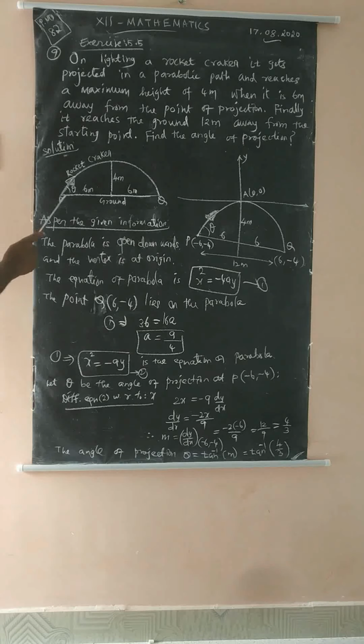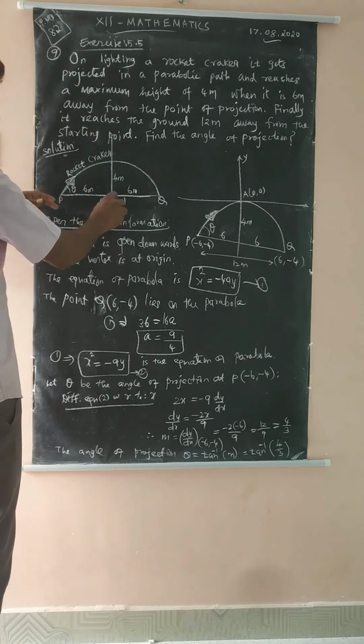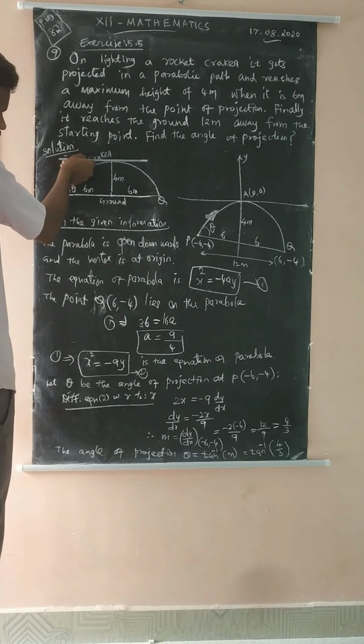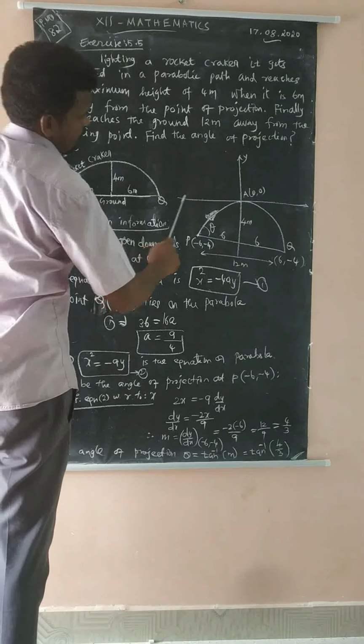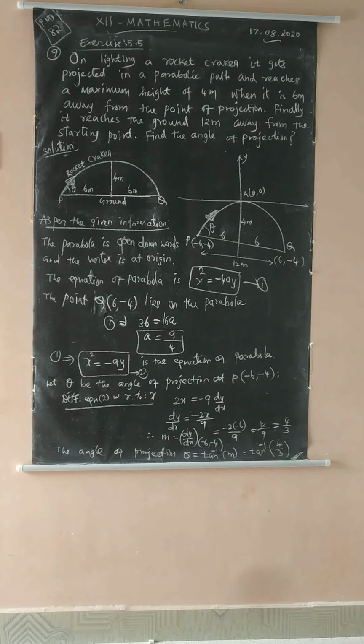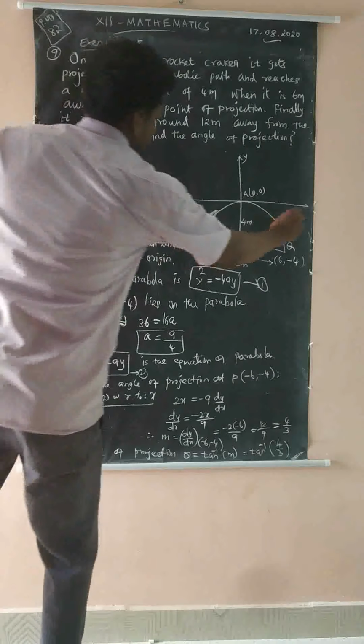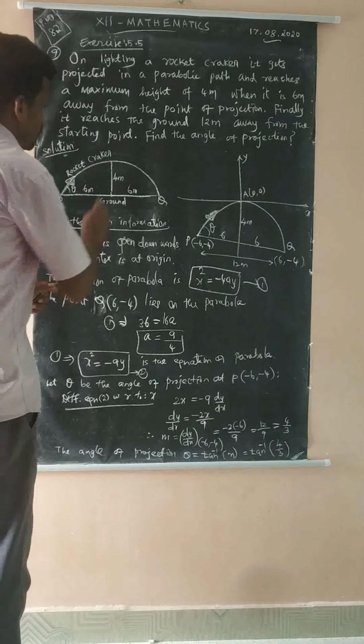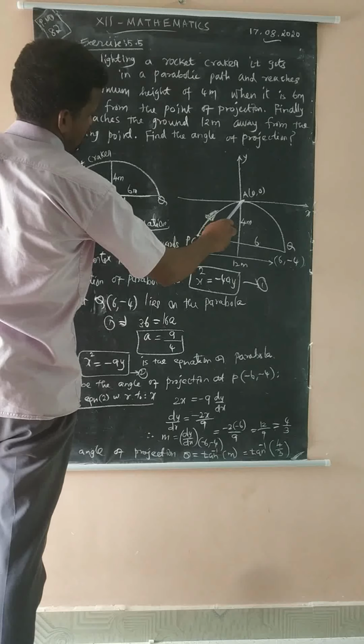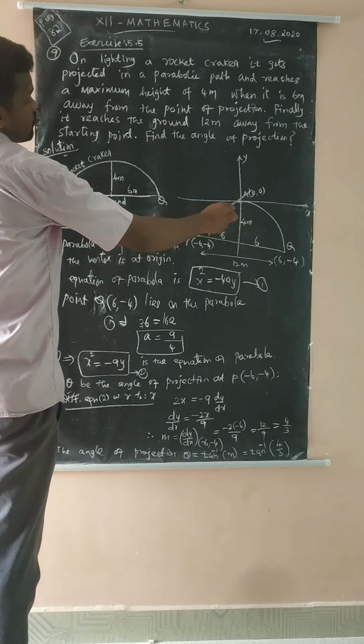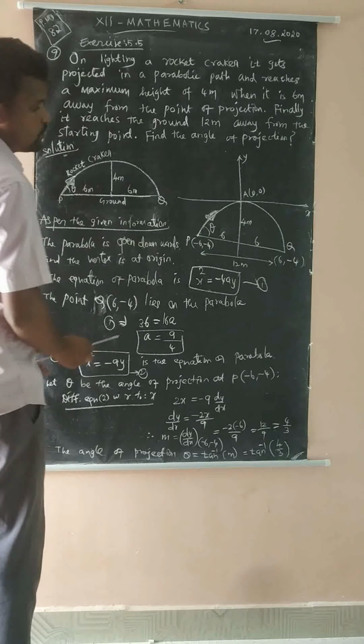That means at P. So now we have to draw this: the y axis and the x axis. That is the lowest point, that means the center, that means the vertex (0, 0).